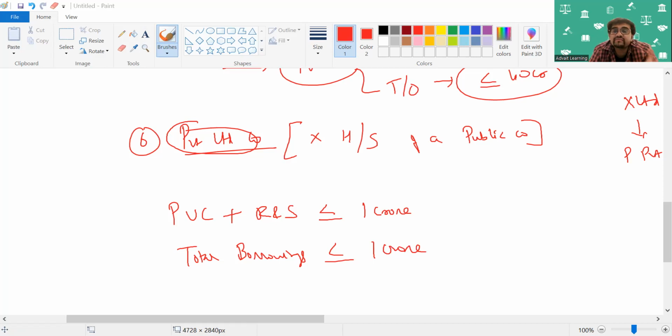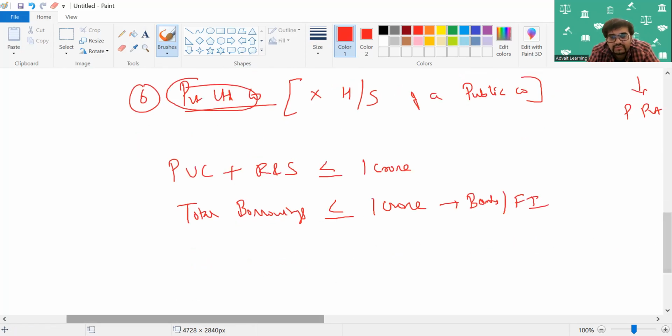These borrowings are from where? Is it like borrowing from money lenders or high net worth individuals? No. Very clearly given, borrowings from banks or financial institutions only. It should not be more than 1 crore. It should be less than or equal to 1 crore. And lastly, total revenue. The total revenue should be less than or equal to 10 crore.